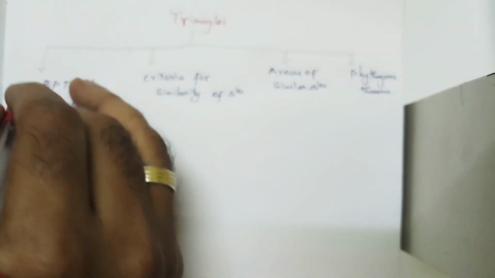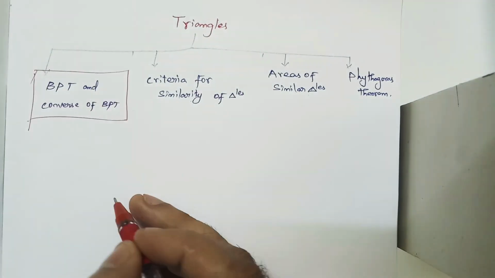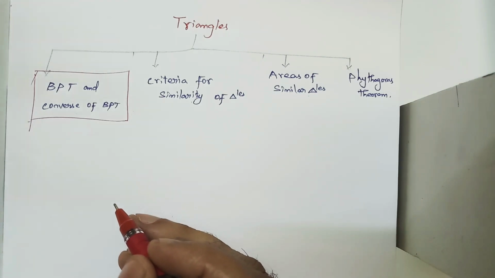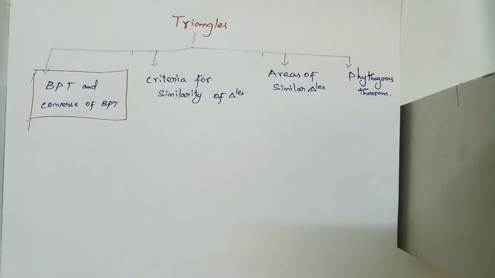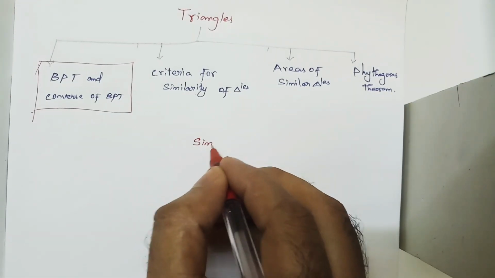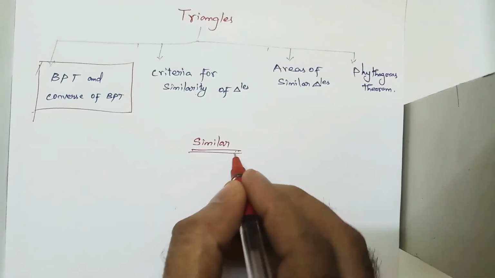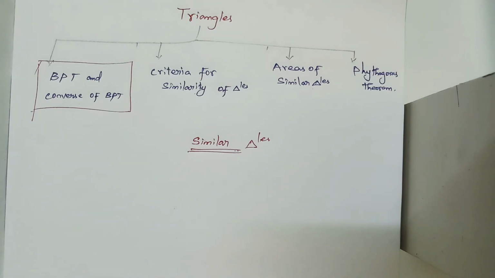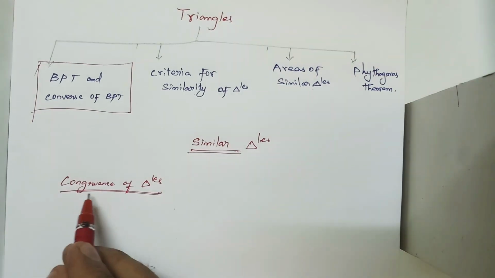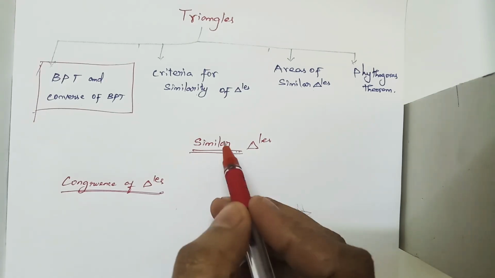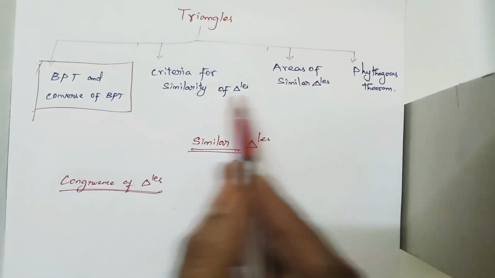Now we will see the first concept, BPT and converse of BPT. Before seeing this concept, in this chapter on triangles we are going to discuss fully one small thing, that is similar triangles. Last year and the years before, what you studied was congruence of triangles. This year you are newly studying similar triangles. Fully based on similar triangles, we will find all these things.